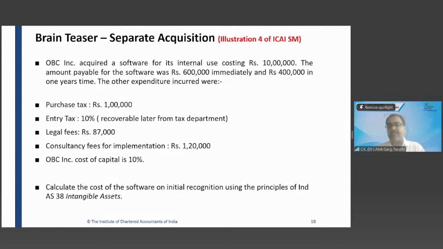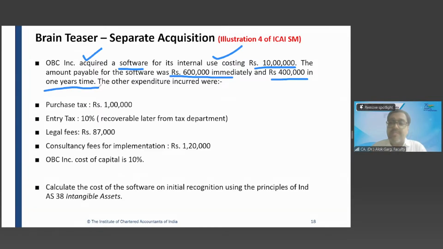Okay. Right. Now let's discuss illustration number 4 of ICAI study material. This is the illustration number 4 of ICAI study material. OBC Inc acquired a software for its internal use costing rupees 10 lakh. What is the cost? 10 lakh. The amount payable for the software was 6 lakh rupees immediately and 4 lakh in 1 year's time.